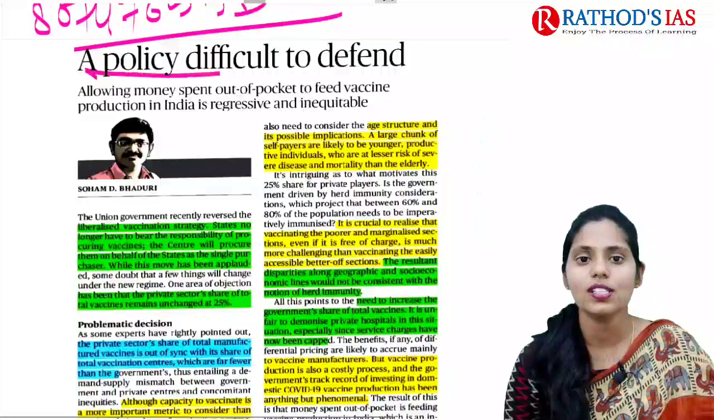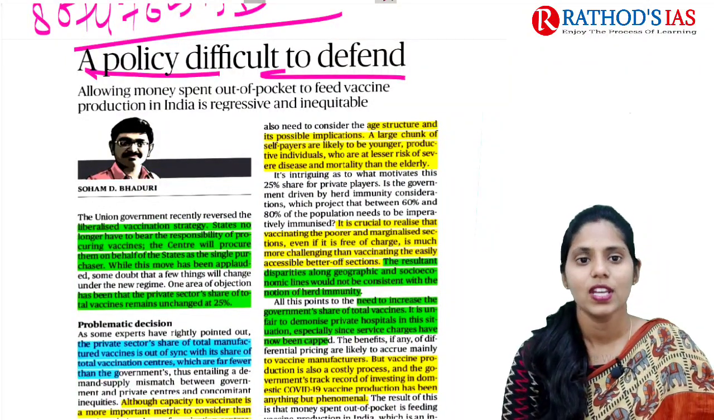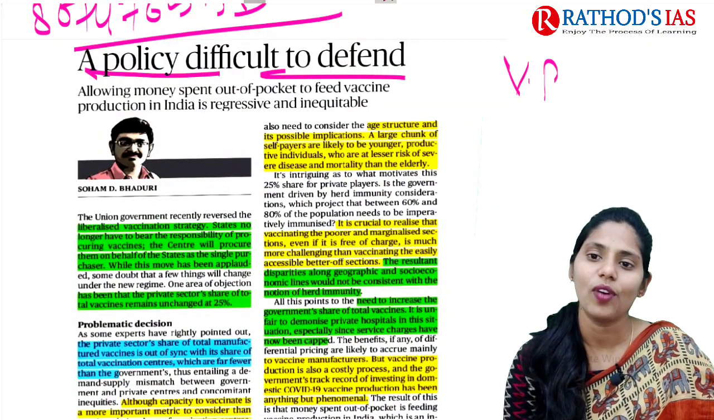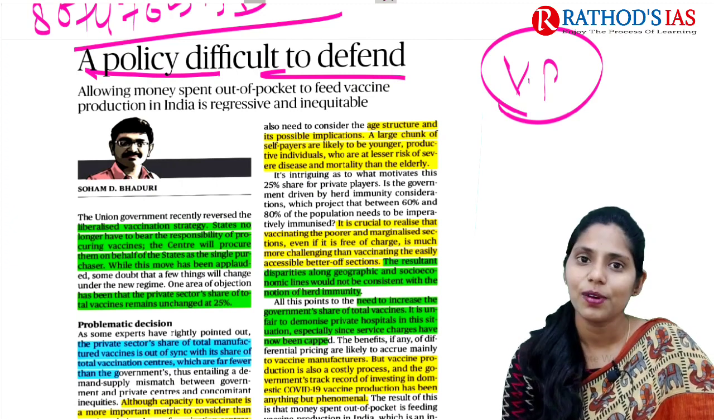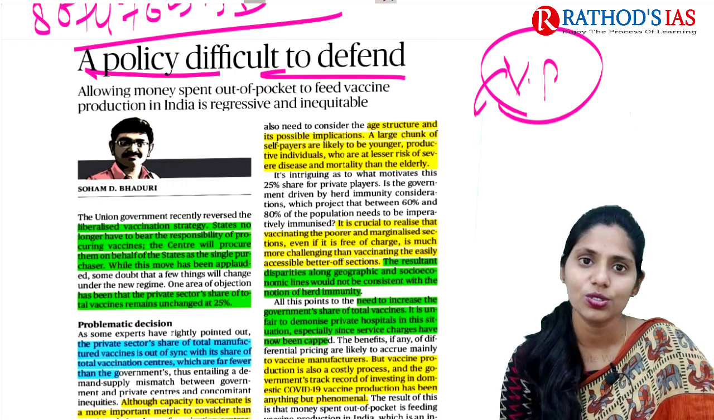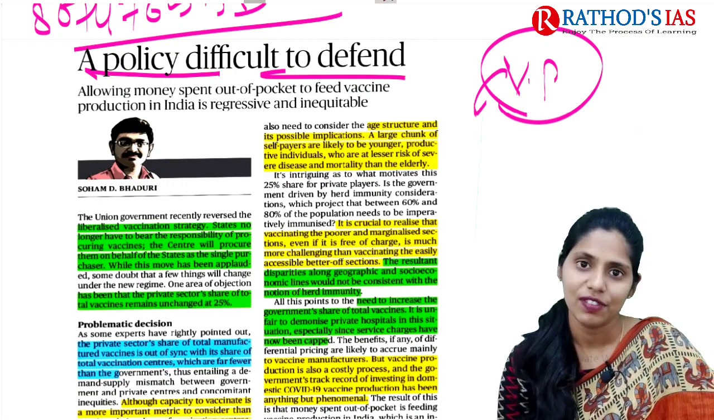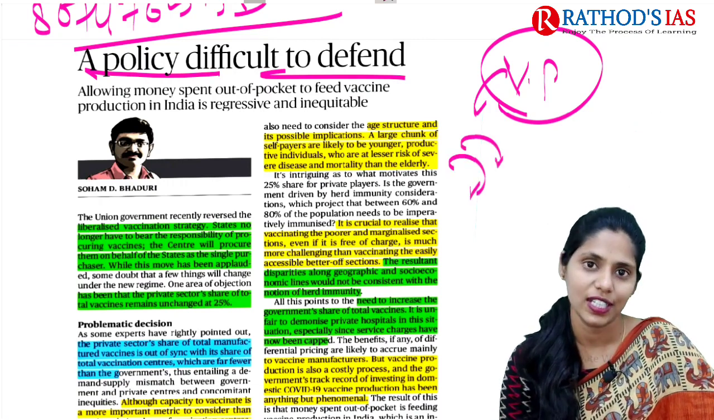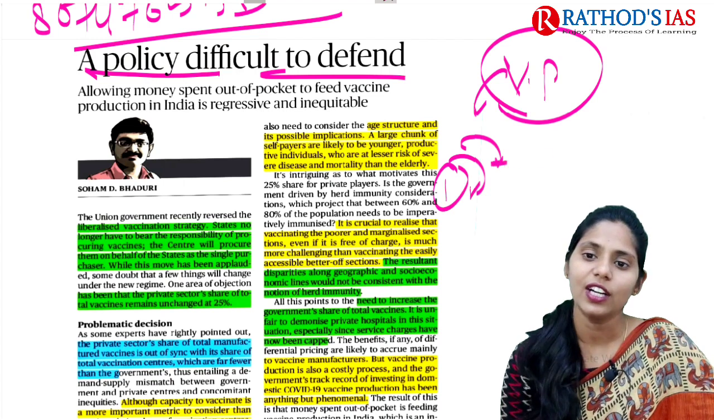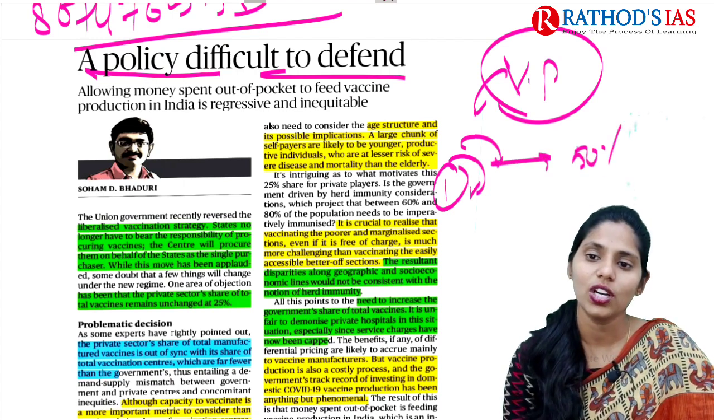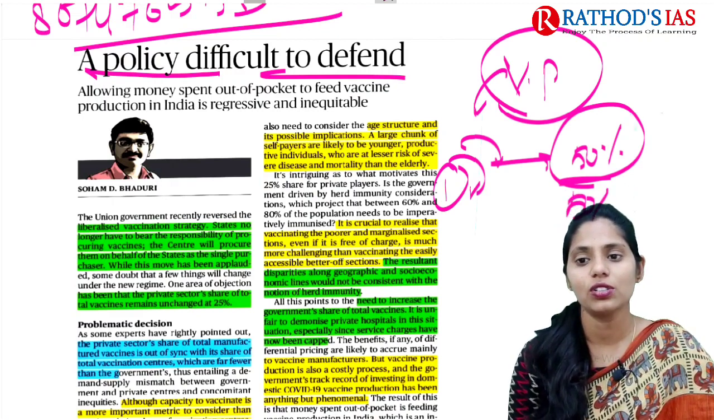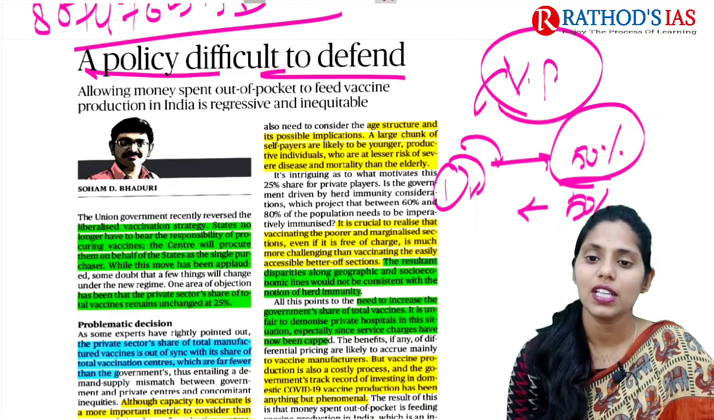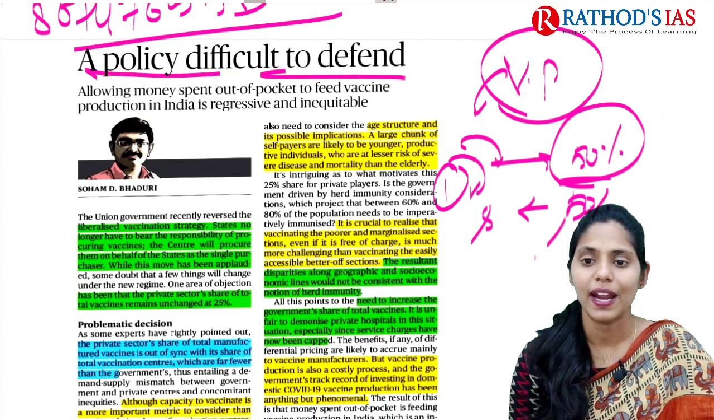Now let us see the next topic. The title says "A policy difficult to defend". This article is mainly talking about vaccine policy. If you look at the background of this vaccine policy, the first sentence said that the center is going to take vaccines from manufacturers and distribute them to states. So this is the first thing. Later on it said that it is going to take only 50% of vaccines directly from manufacturers, and the other 50% can be taken by state governments, private hospitals and some institutions.